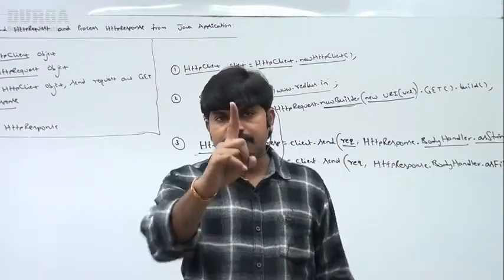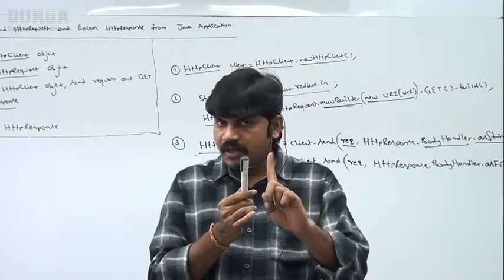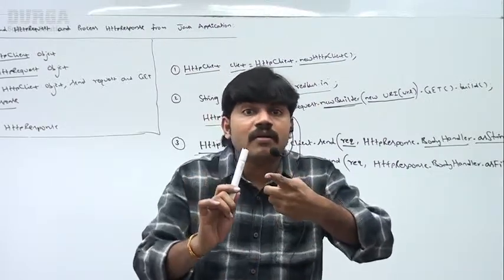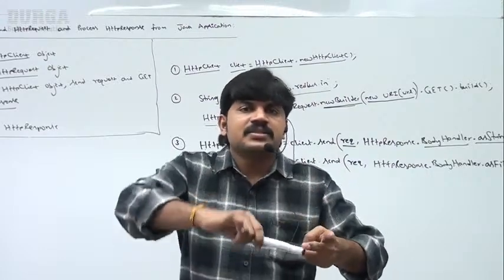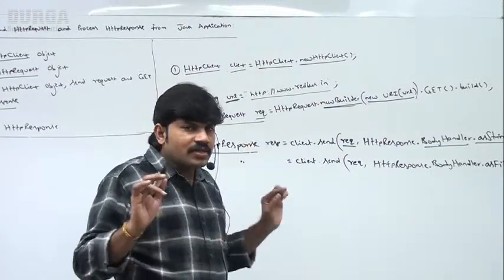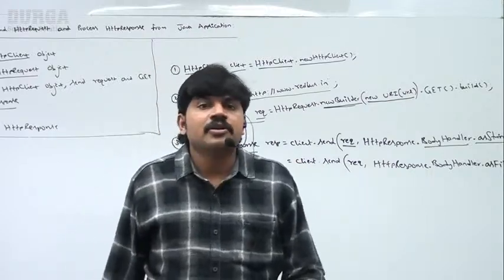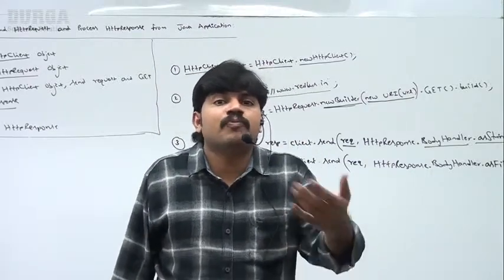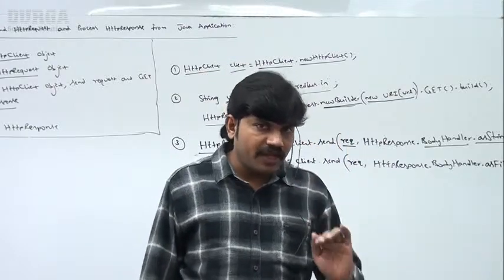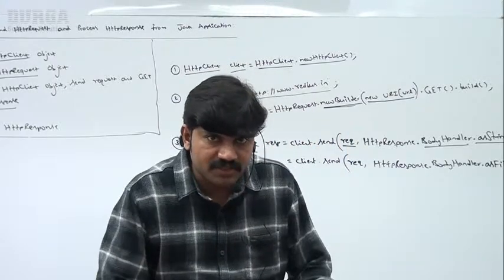Step number 1, create an HttpClient object. Create an HttpRequest object. By using the client send method, send this request, and automatically you will get the response. Once the response is ready, how you can process that response, that part we have to discuss. Make sure you are aware, I will discuss this part. Up to this, clear, right?